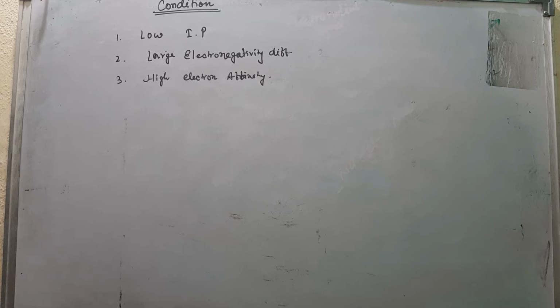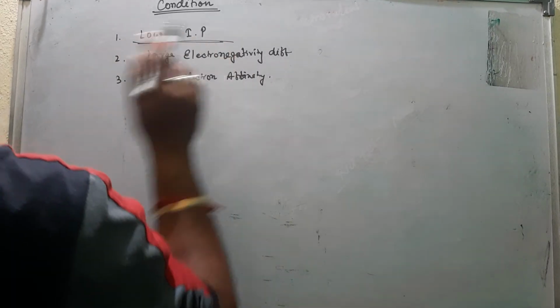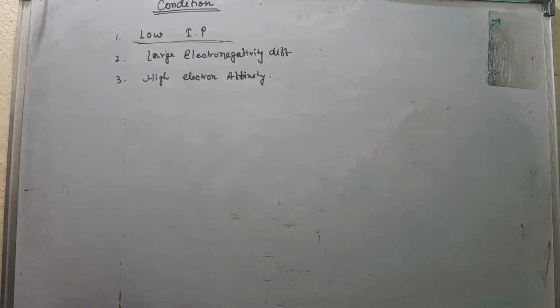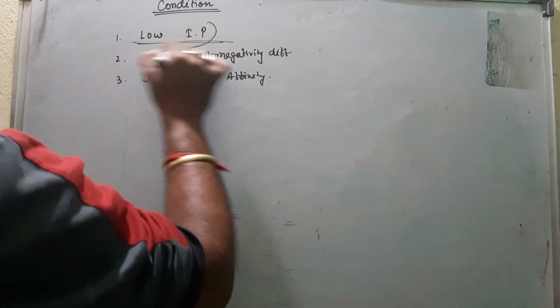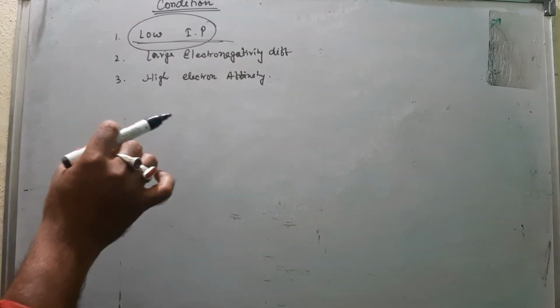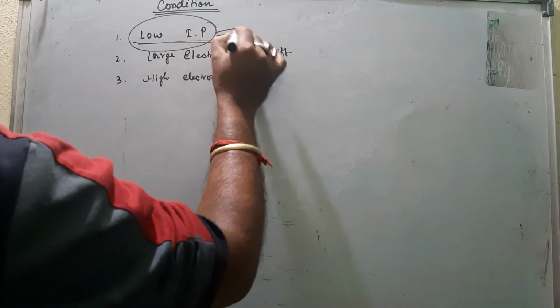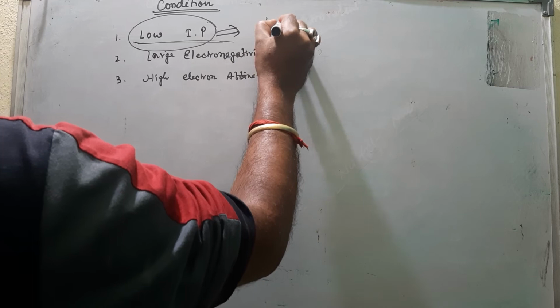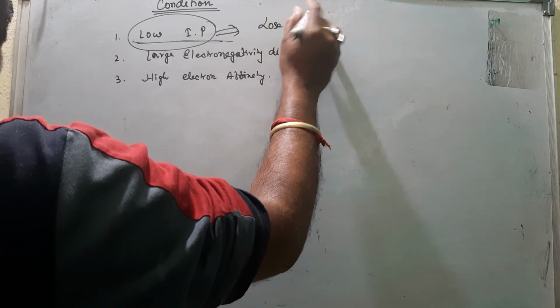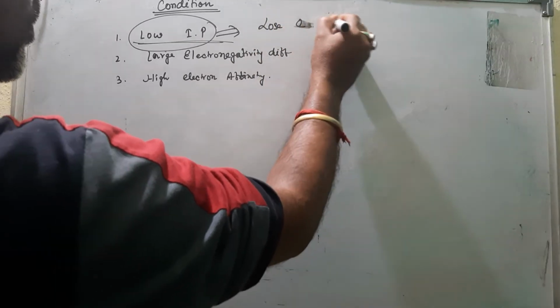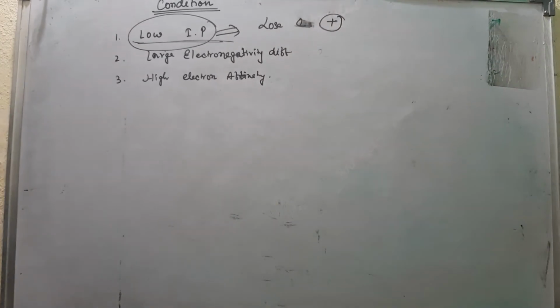So what is the meaning of low ionization potential? That means if an element has a low ionization potential, then it will lose electrons very easily. An element whose ionization potential is low loses electrons very easily, and if it loses an electron easily, a positive charge forms easily.